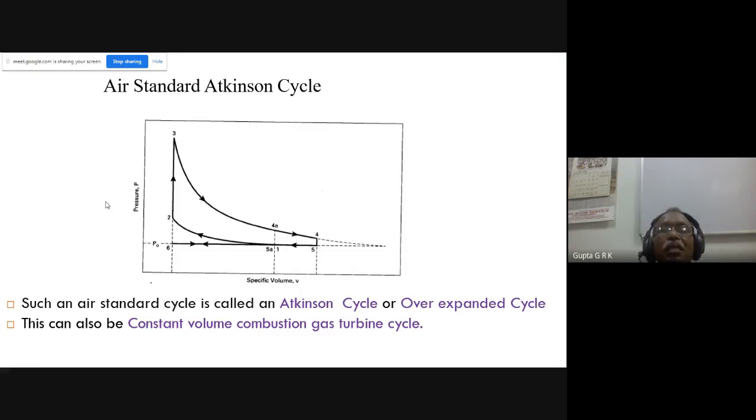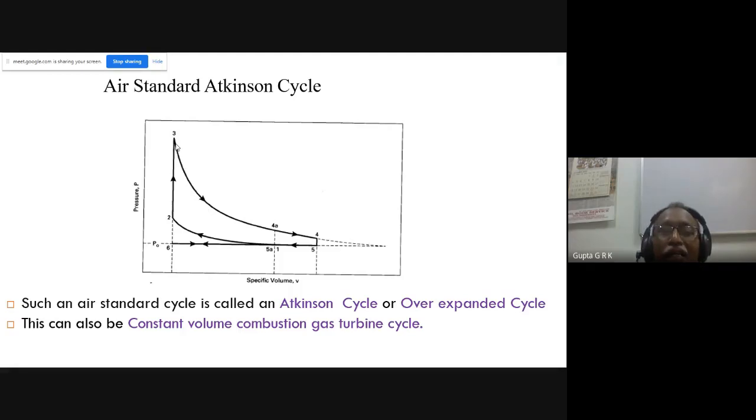And there is another cycle which is called a standard Atkinson cycle. Okay, so there is an Atkinson cycle. Sometimes it is called an expanded Otto cycle, or over-expanded Otto cycle. So if you see here, there is constant volume, two isentropics, just like the Otto cycle and diesel cycle. In the Otto cycle, there will be two constant volume processes, right? And in the diesel cycle, there will be two constant pressure processes. Here there will be a horizontal line, and here also there will be a horizontal line. So it is converted to what is called the Atkinson cycle.